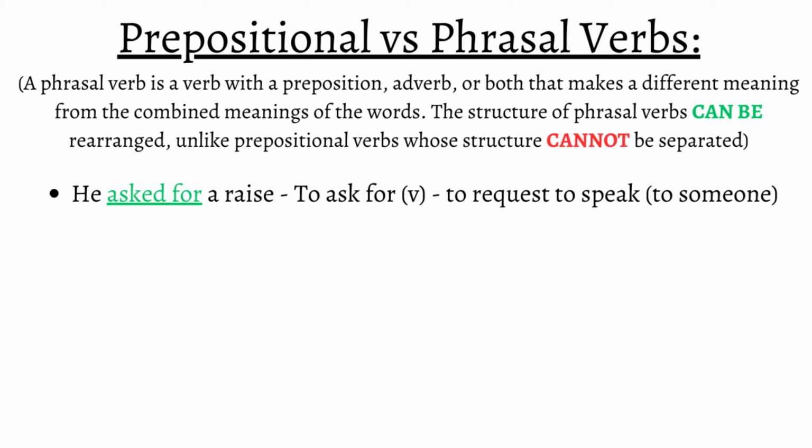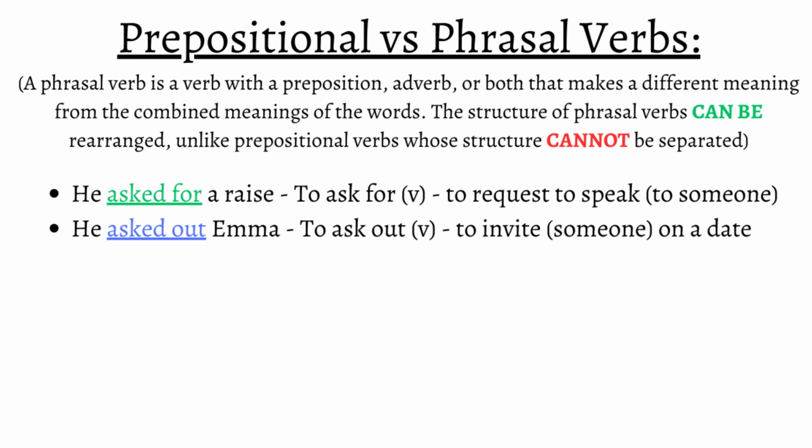For example, the meaning of "ask" doesn't change when combined with the preposition "for," like "he asked for a raise." But it changes dramatically when combined with the preposition "out," like "he asked out Emma." "He asked for a raise" gives the literal meaning of to request to speak, where he requested to speak about a raise, making it a prepositional verb.